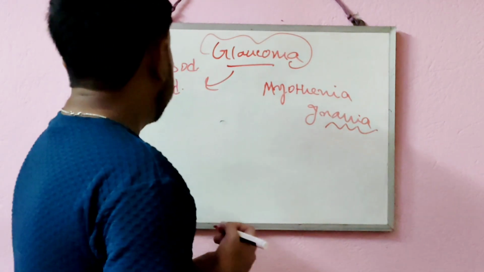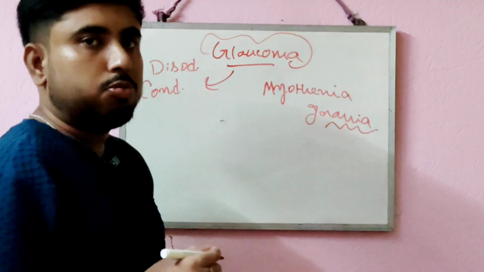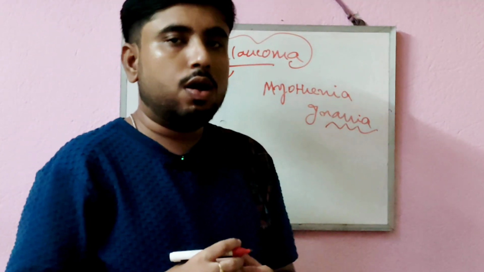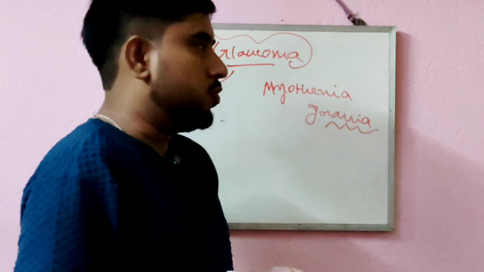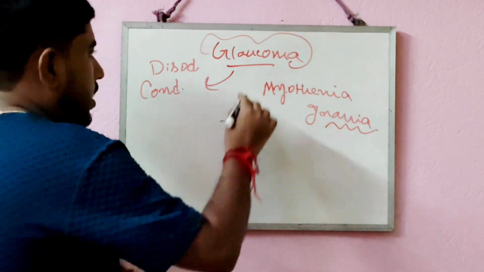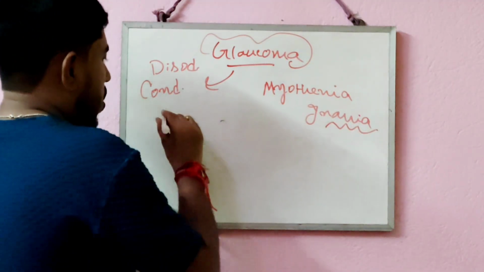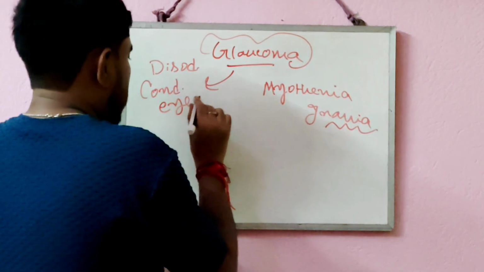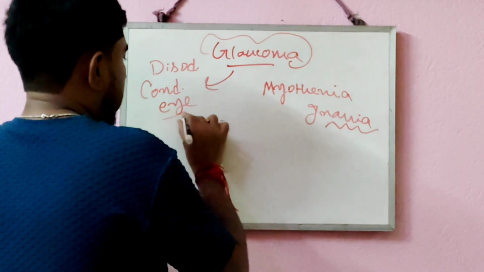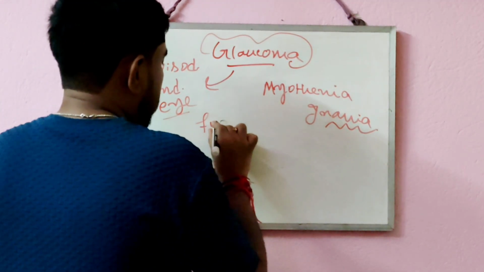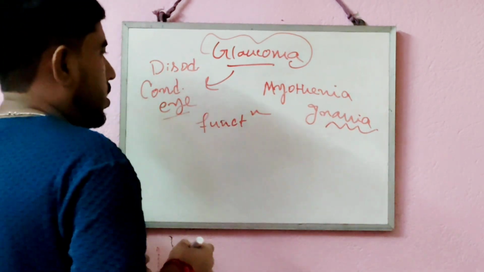In that time that specific organ is unable to produce the function it is intended for. Glaucoma is such a disorder or condition of the eye. So glaucoma is a condition when our eye cannot function according to its own potential.